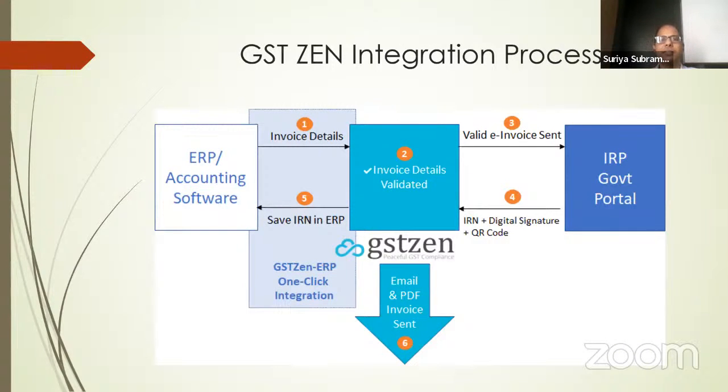Here is the process of generating e-invoices through GSTZen. This picture is applicable to any e-invoice provider. You have your ERP application, you prepare invoices in that application. Whatever details are in that invoice, they go to the module that validates the invoice. From there, it is sent to the government portal, the IRP portal, validated, and comes back as the IRN and digital signature, and gets saved in the ERP.